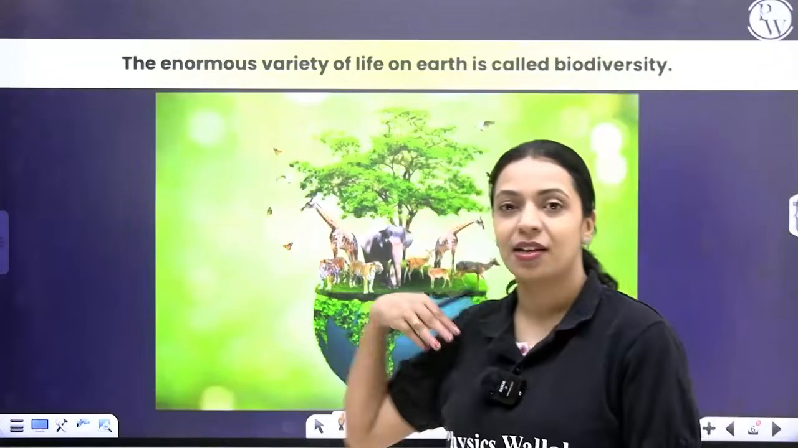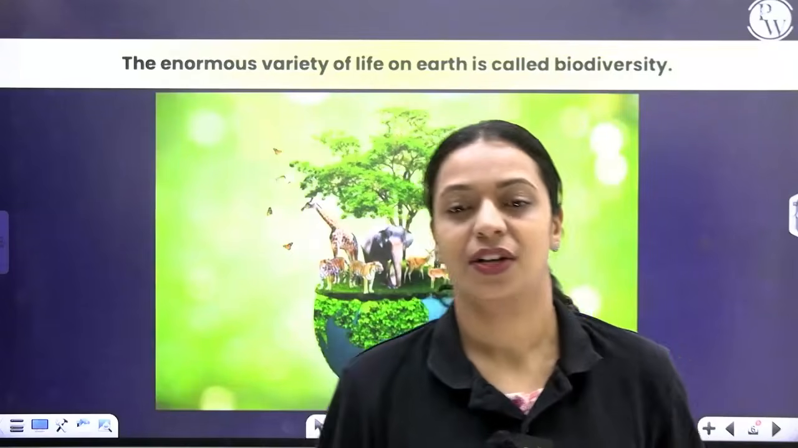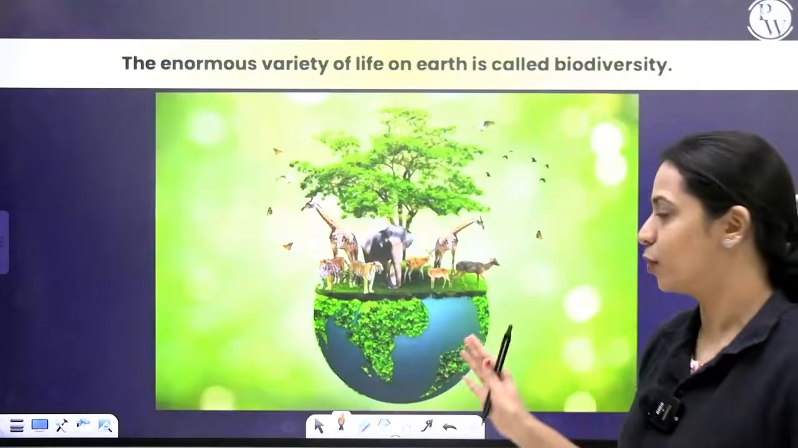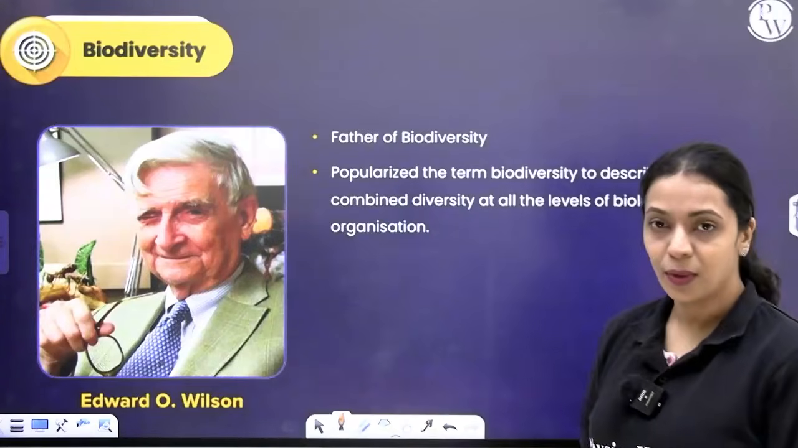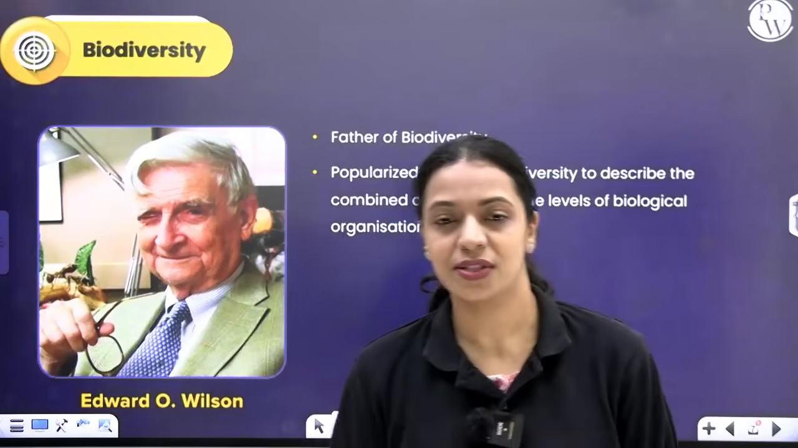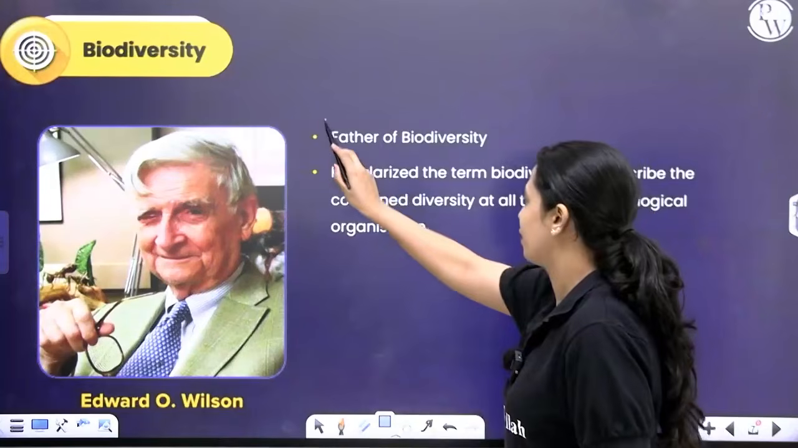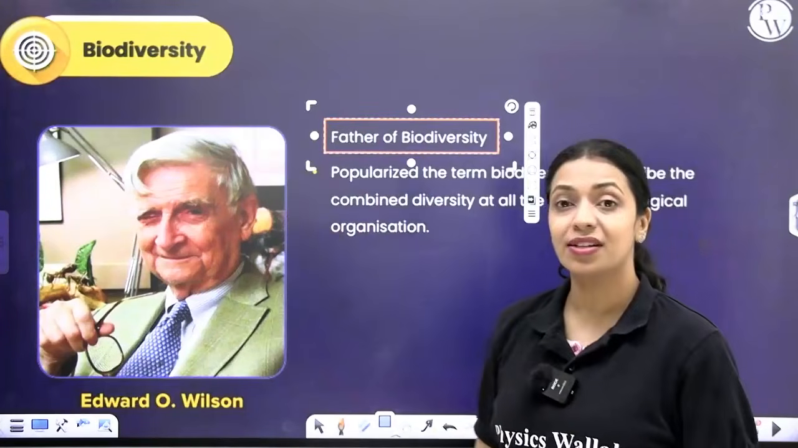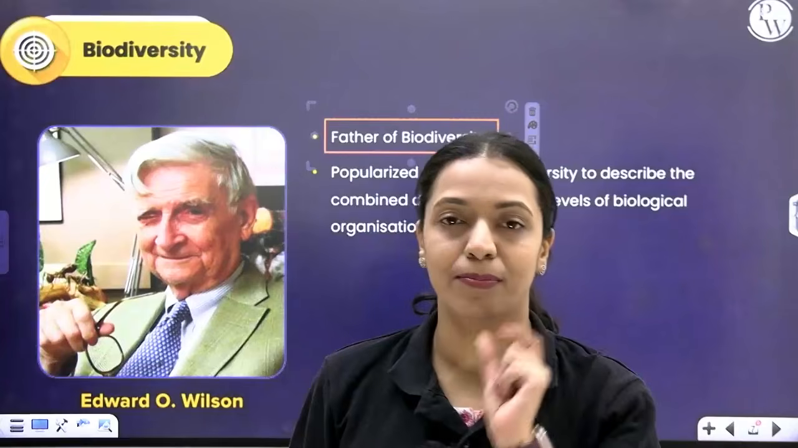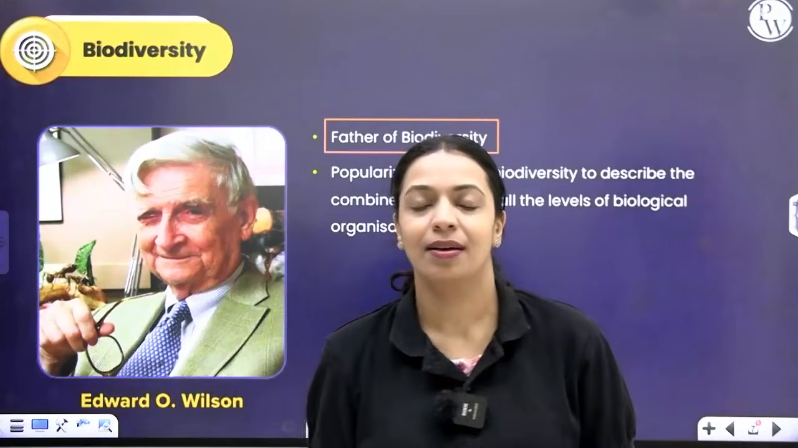The enormous variety of life that is present on Earth is what we call biodiversity. I've already told you that. Now, there is this person, an ecologist called Edward O. Wilson. He is referred to as the father of biodiversity. He is the person to have popularized the term biodiversity by using it a lot.